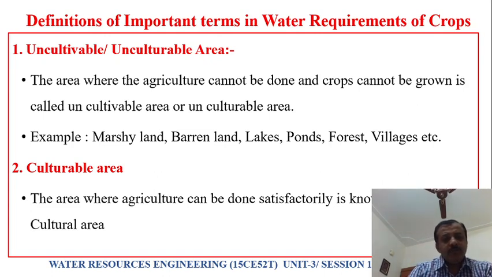Here we have two areas. In the gross command area itself, we divide it into two areas. One is called the unculturable area: the area where agriculture cannot be done and crops cannot be grown is called uncultivable area or unculturable area. Understood? Uncultivable area means the area where agriculture cannot be done.